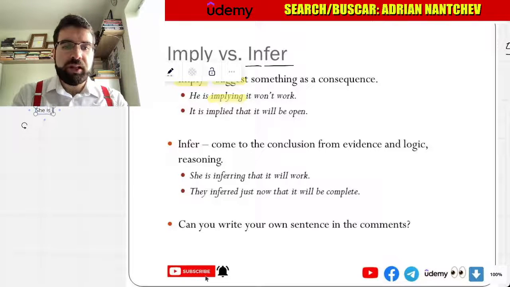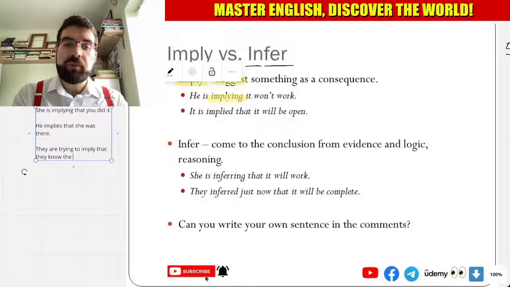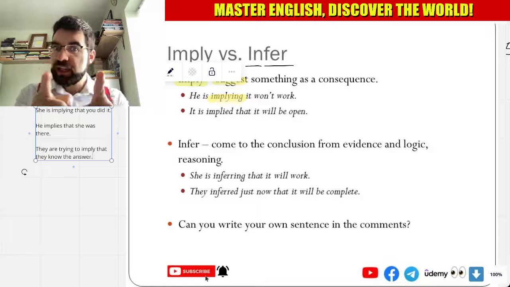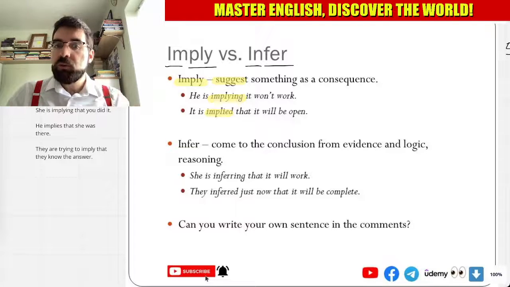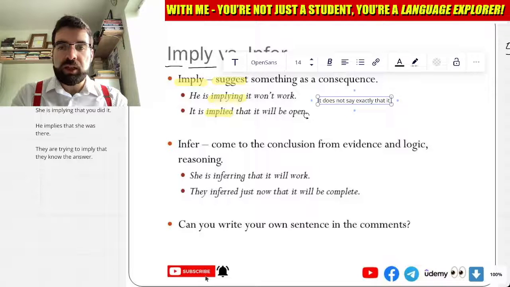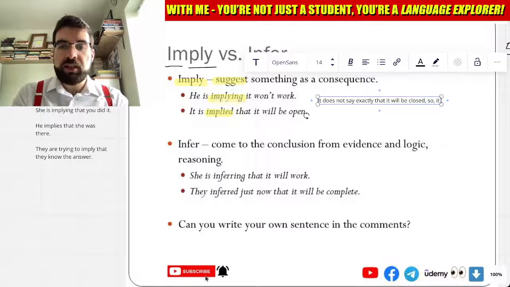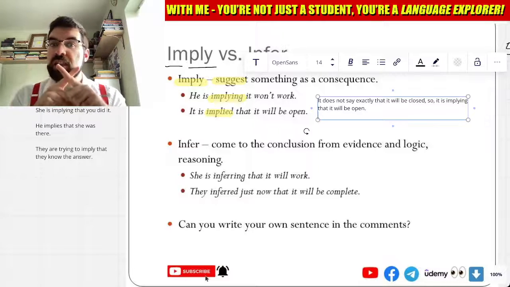She is implying that you did it. He implies that she was there. They are trying to imply that they know the answer. They're trying to suggest it without saying it. It is implied that it will be open. Well, it does not say exactly that it will be closed, so it is implying that it will be open. It doesn't say it will be closed, but it doesn't say that it won't be closed either.